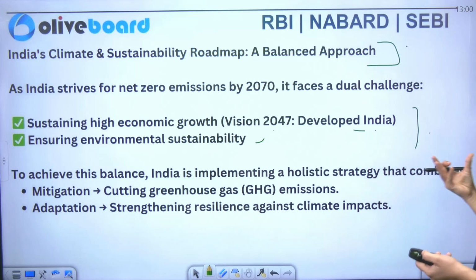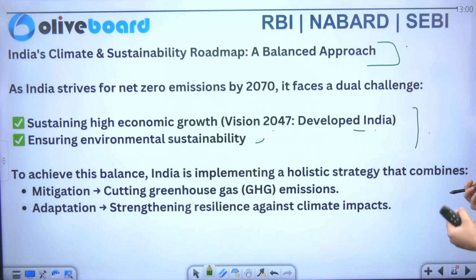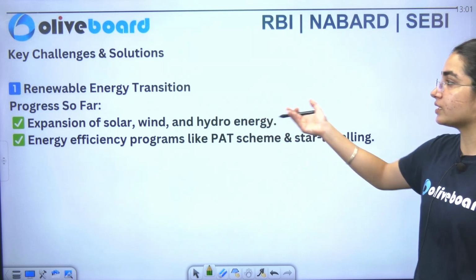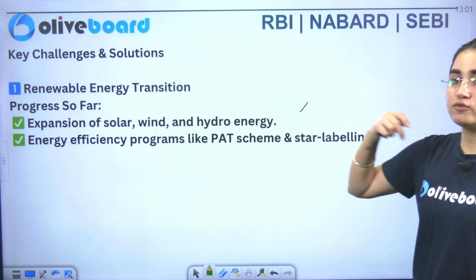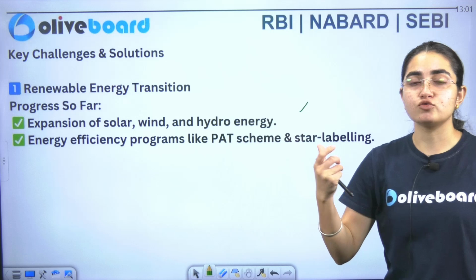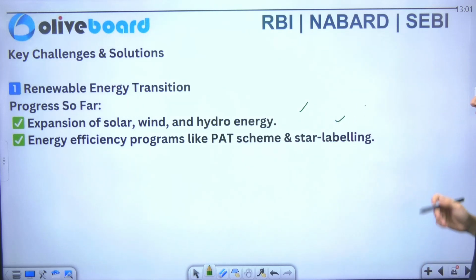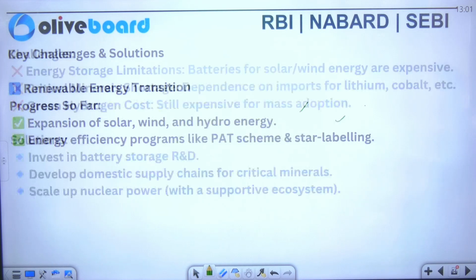Now if we want to achieve this balance, we have to mitigate, cutting the greenhouse gas emissions, and we have to adapt, focusing on the adaptations that will strengthen our resilience against climatic impact. Now what are the key challenges with the renewable energy transition? You can see that in energy, we are specifically focusing on the expansion of solar energy, wind energy, and hydro energy as well. Efficiency programs like the PAT scheme and star labeling are also contributing here.